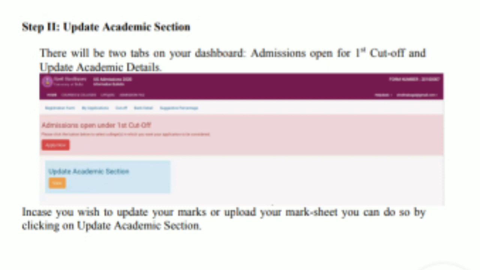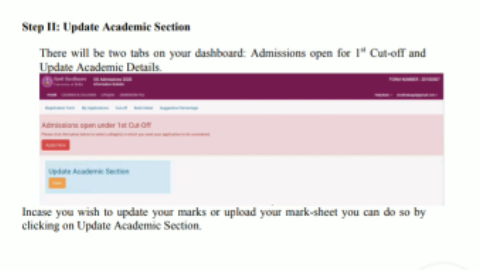Then your step 2 will be update academic section. This is very important, because you are asking in the comments that you filled certain details when your results were not announced at that time. So here the university has provided you an opportunity to update your academic section. There will be two tabs on your dashboard: admission open for first cut off, and update academic details. If you don't have to update anything and all your information is correct, you simply go to the first cut off tab. Otherwise, if you want to update your academic details, you have to tick there.